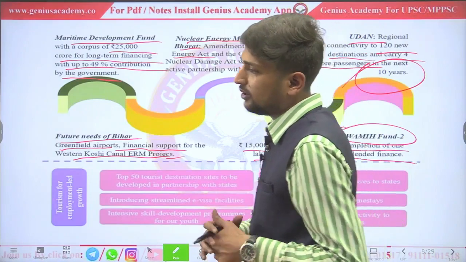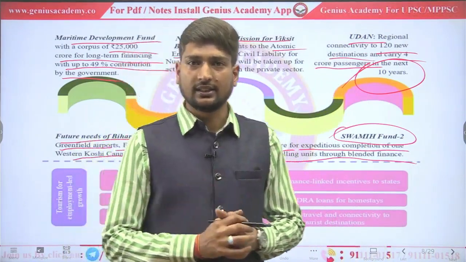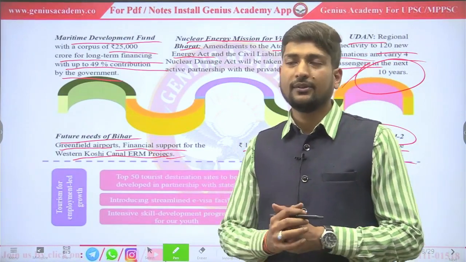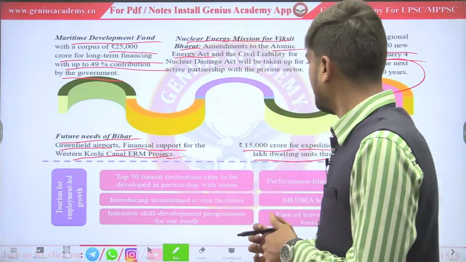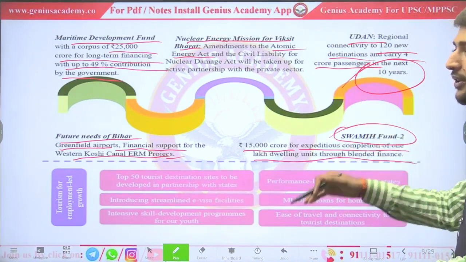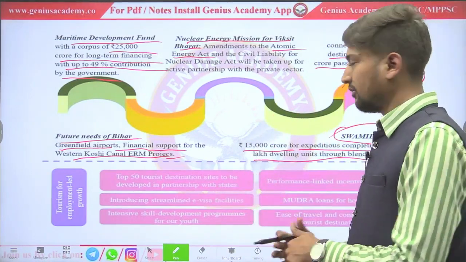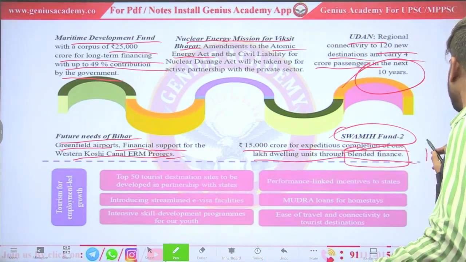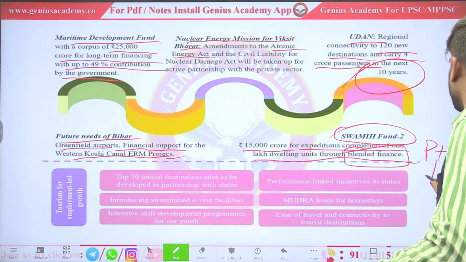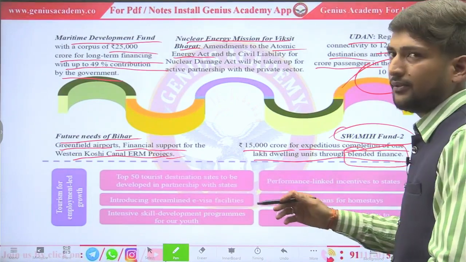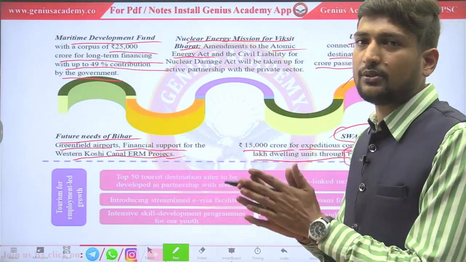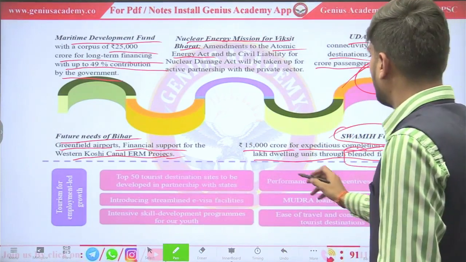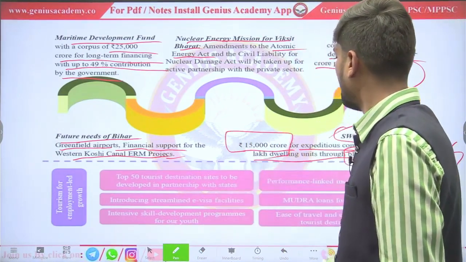See, those houses which are unconstructed और जिनका काम पूरा नहीं हुआ है, जिनका काम फंड की वजह से रुक गया है, तो गवर्नमेंट ये स्कीम लेके आई है जिसमें गवर्नमेंट फंड प्रोवाइड करेगी वो प्राइवेट को, प्राइवेट सेक्टर में ब्लेंडेड फंड. It is private plus government. Government will also provide fund from its own side and complete those projects. Okay. For that, government provided 15,000 crore.